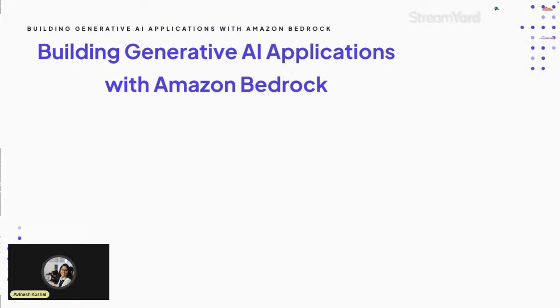Today, as the session is building generative AI applications with Amazon Bedrock, we'll cover a lot of things. We'll start with the overview of Amazon Bedrock, introduction to generative AI and foundation models. We'll cover the Bedrock architecture as well. After that, building and training foundation models with Bedrock and deploying and serving generative AI applications in a serverless manner. And as you might have noticed, my sessions won't go without a hands-on. So we'll have a hands-on. We'll create one application that will generate code for us. So let's get started.